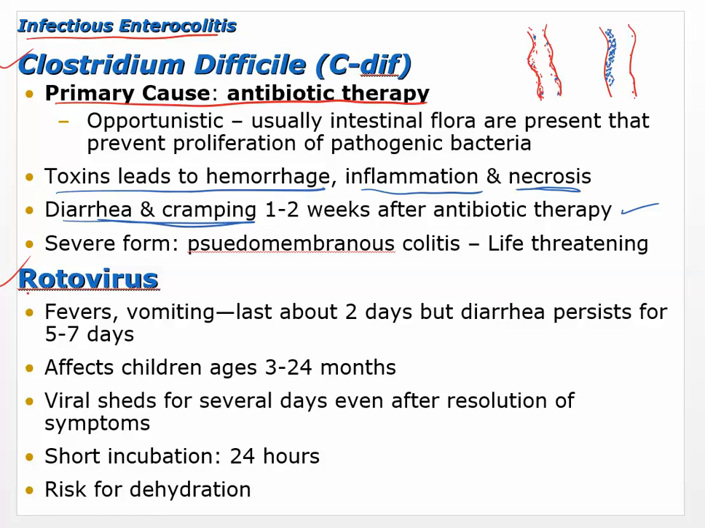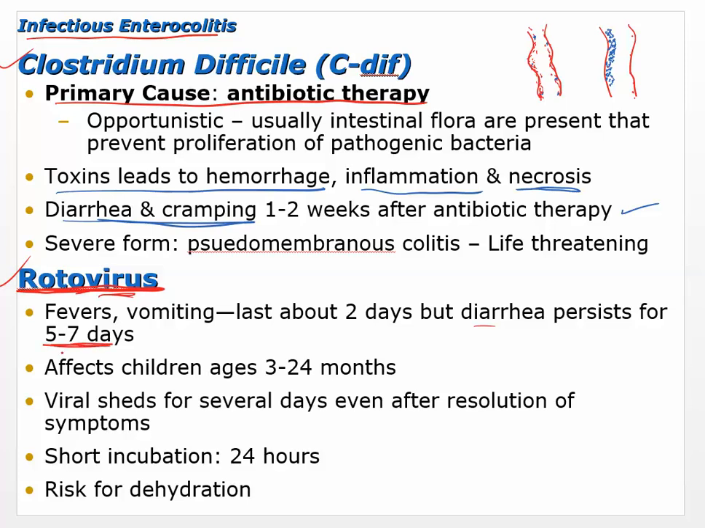Okay, rotavirus. This is very common in kids. That was the first time I ever heard of it, actually, when my kid was diagnosed with it, quite a few years ago. Okay, so rotavirus. It is a virus, obviously. Fevers, vomiting lasts about 2 days. So fever and vomiting last about 2 days, but the diarrhea persists for 5 to 7 days.